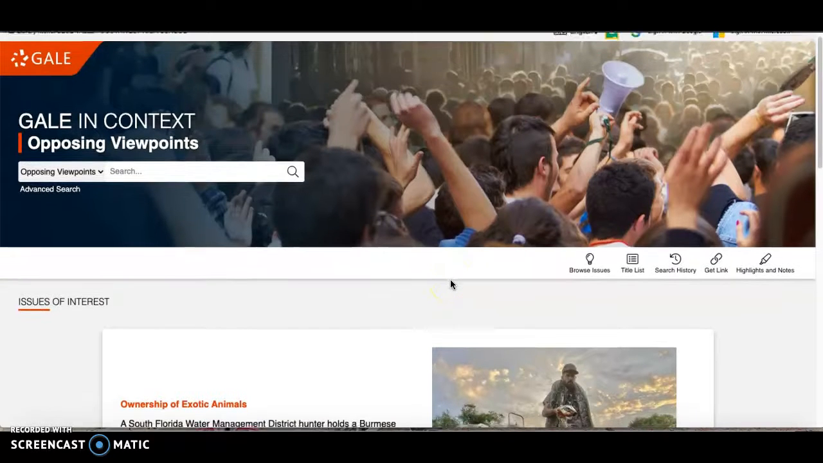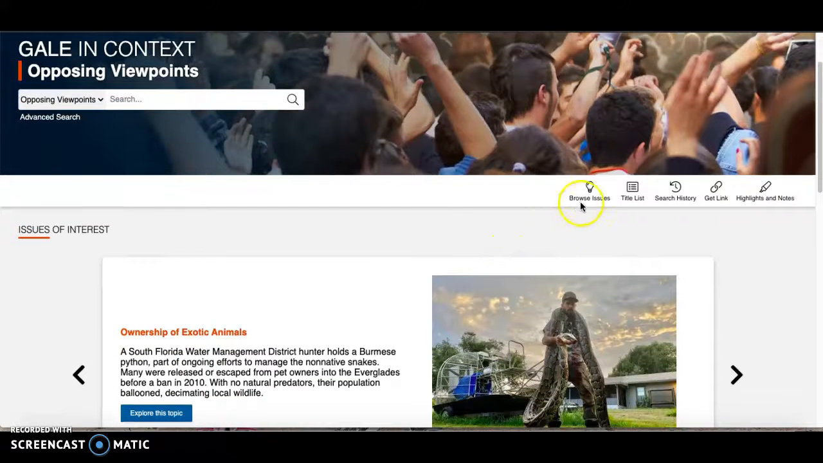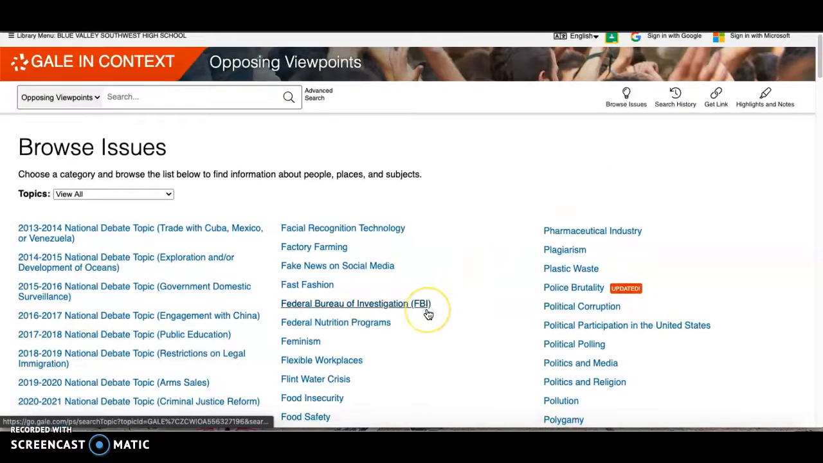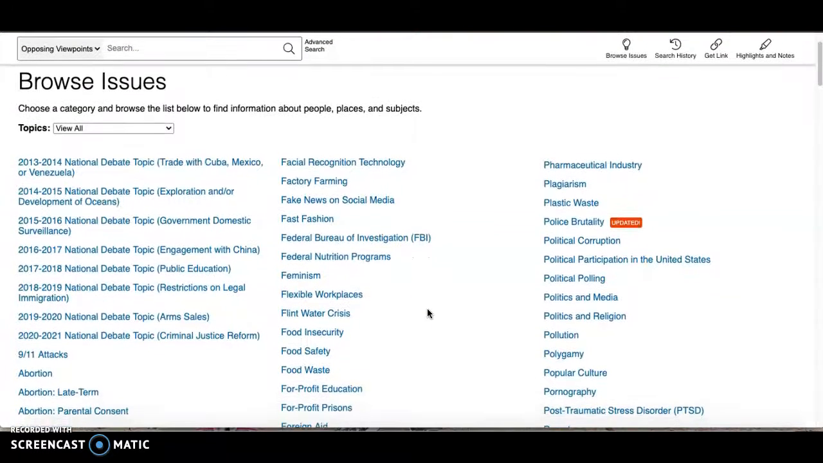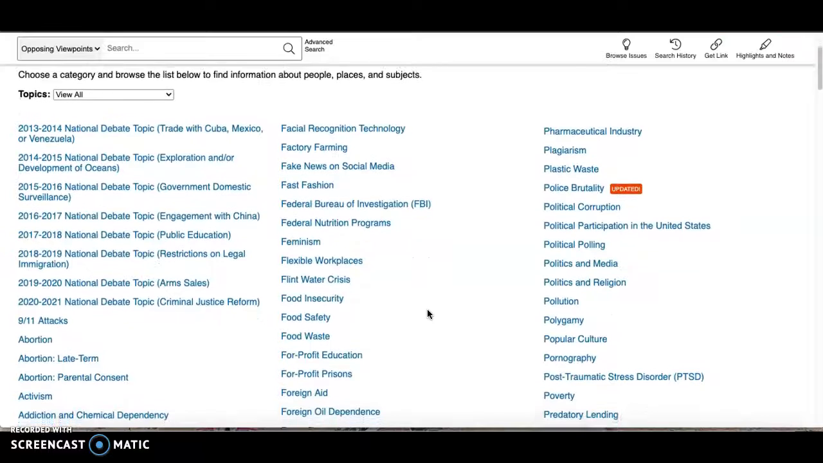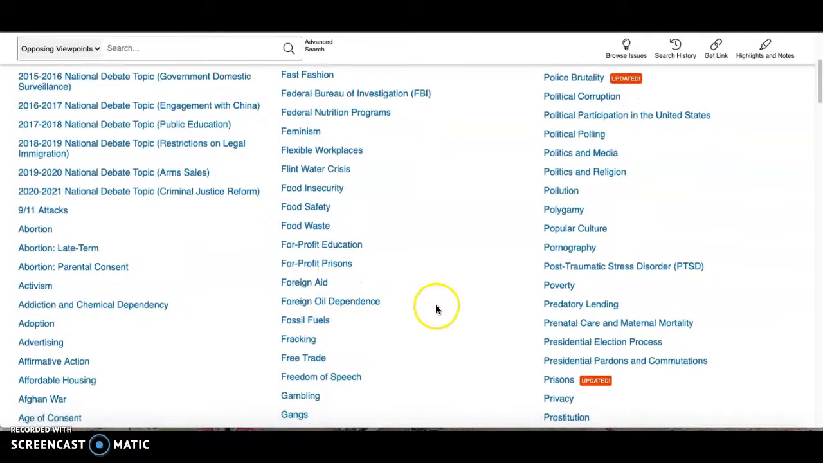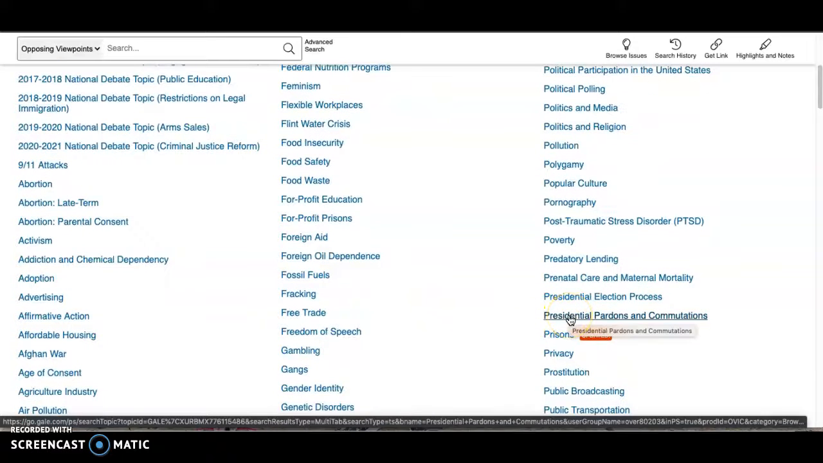From here, you are going to think about those issues that you just kind of touched on through those surveys. But if you can't remember, or you need a little motivation, I like to start with browsing issues over here. So a lot of the hot issues that you might be looking for are going to be here. So something like abortion was on that list. Something like presidential pardons was probably on like a more extensive version of the I side with.